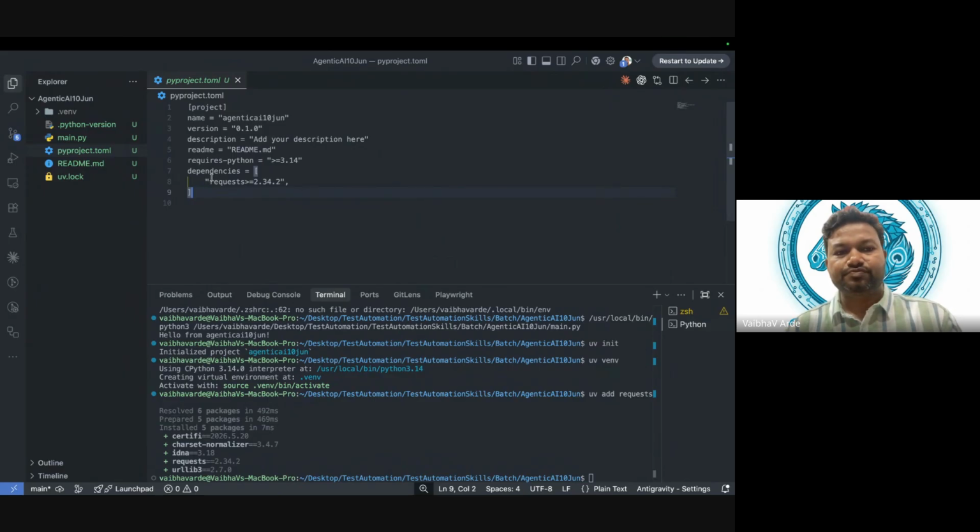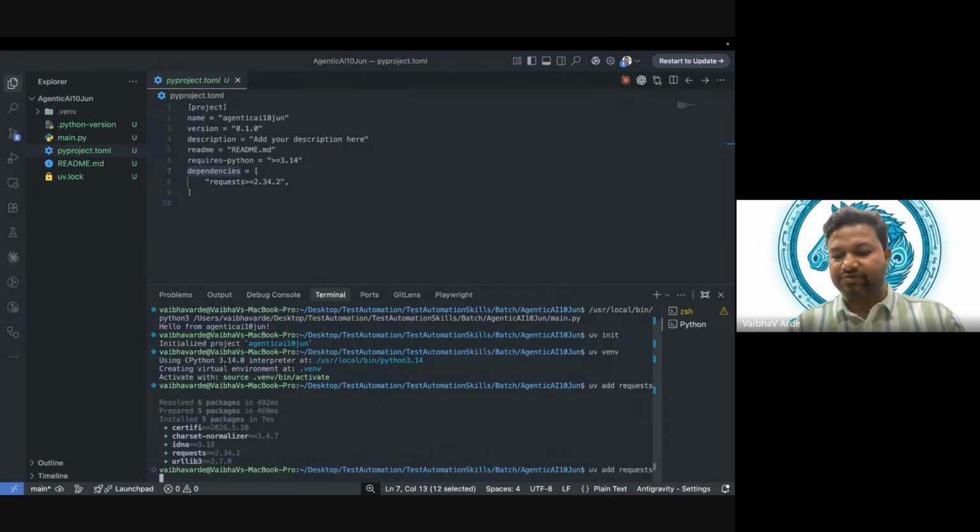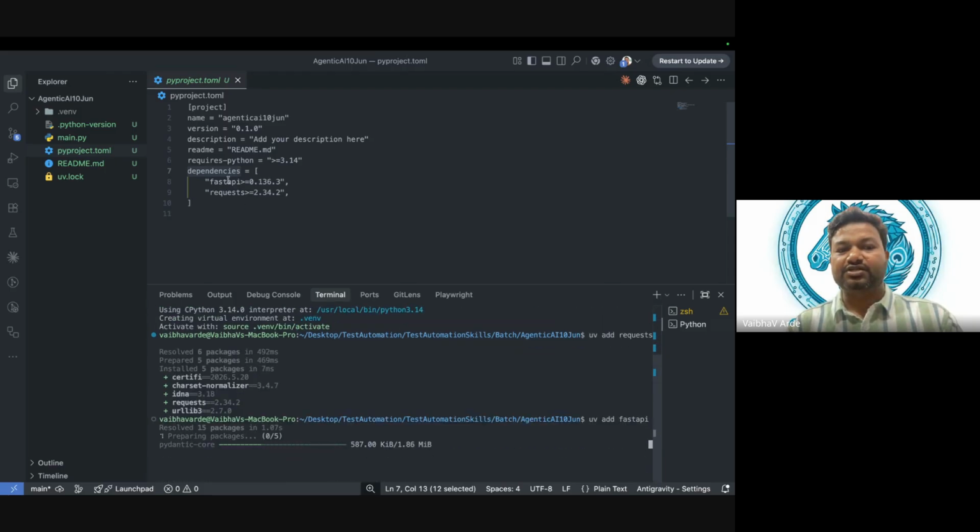So in a similar fashion, UV is following the same way how we do it in JavaScript. Okay, so now if I add any other package, that will be visible. So let me add one more package. So previously, what was the package we installed? Requests. Let's say FastAPI. Okay, so let me add it, and here you can see FastAPI.